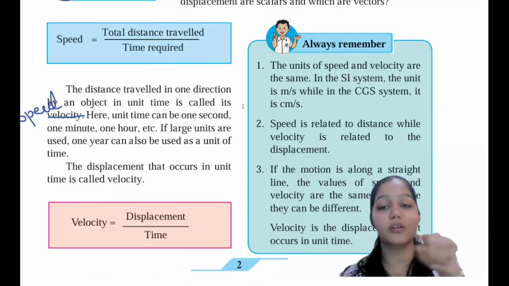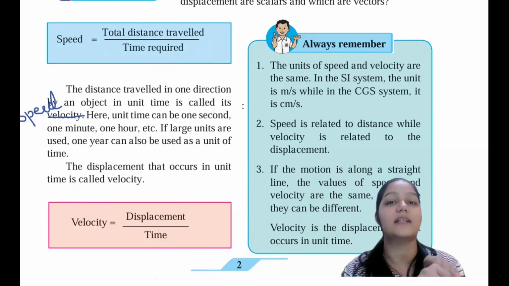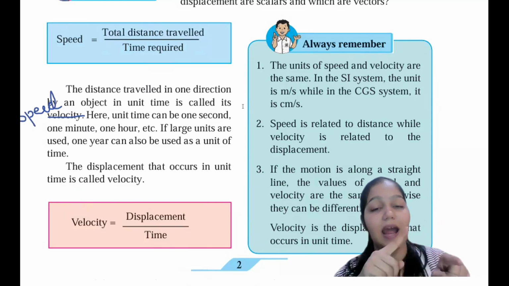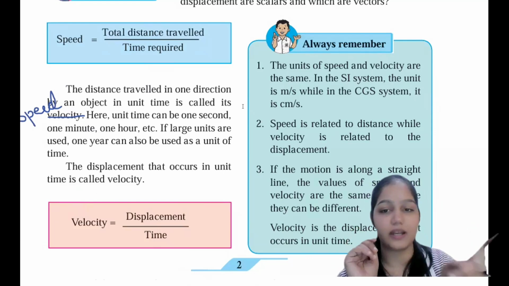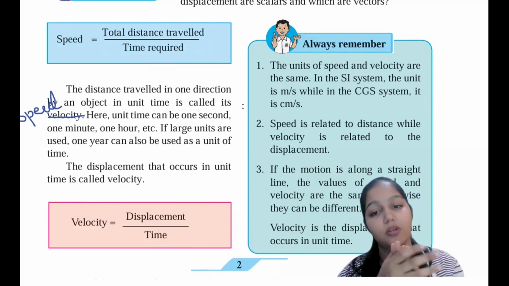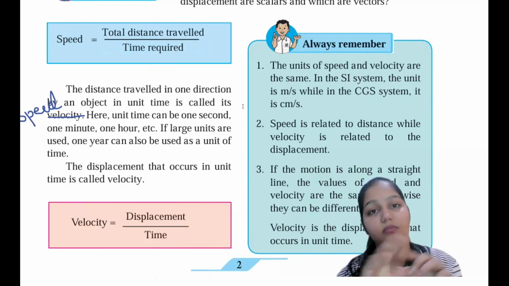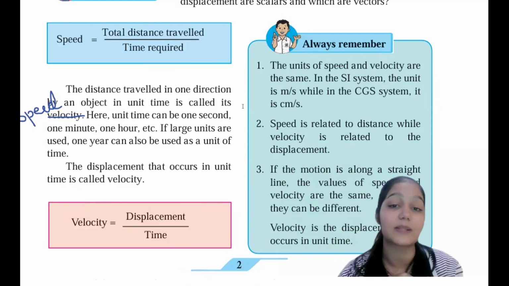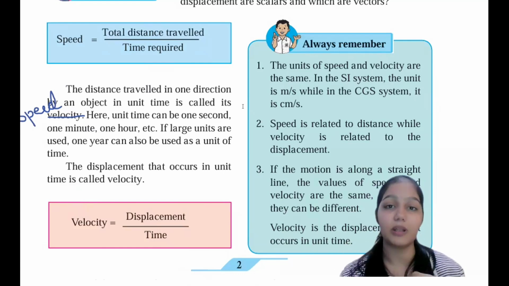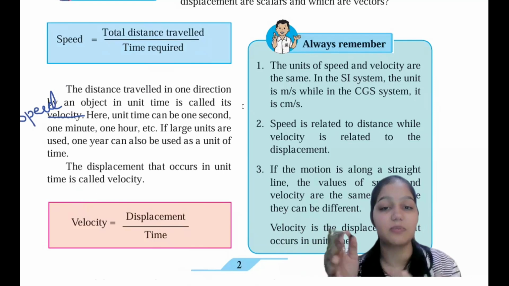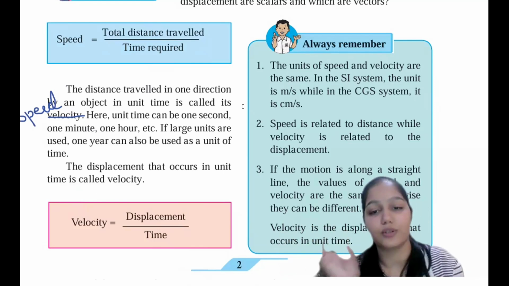So if the object is moving along one straight line, the speed and the velocity will be the same, because it is moving in a straight line. So there will be no change over there. Otherwise, both are completely different, because displacement is the minimum distance, whereas the distance is normally the whole distance that is being covered. So does the value of speed and the value of velocity vary in that case?